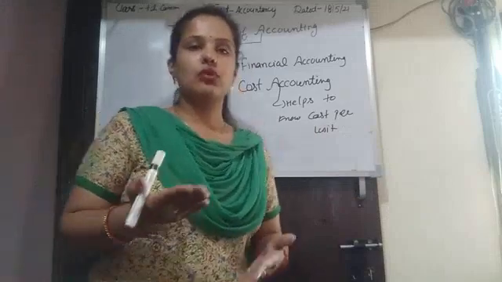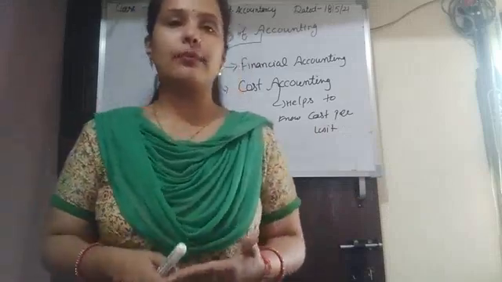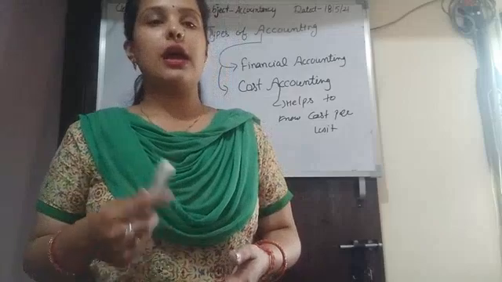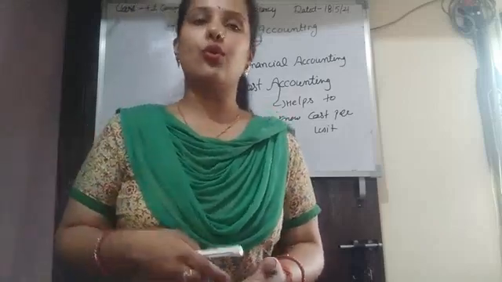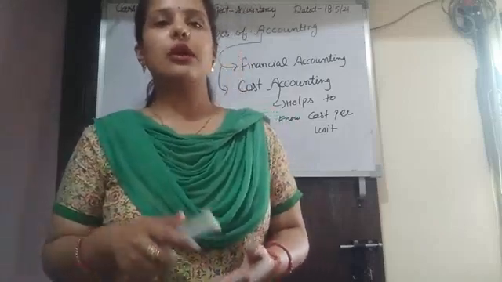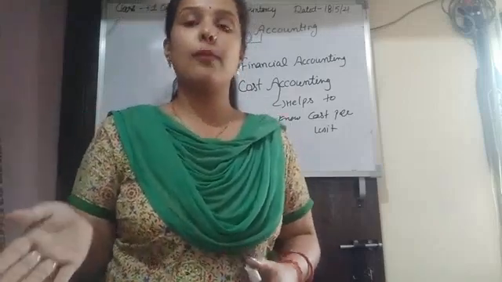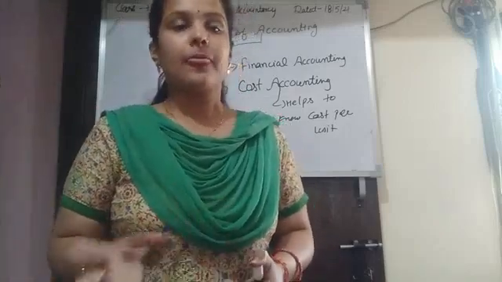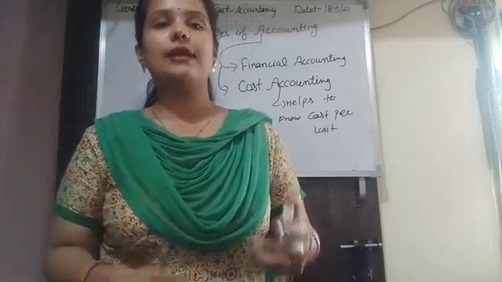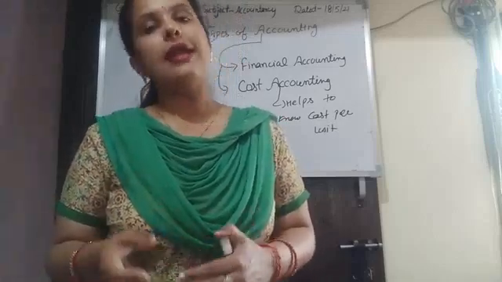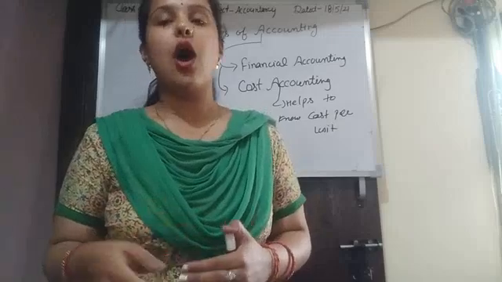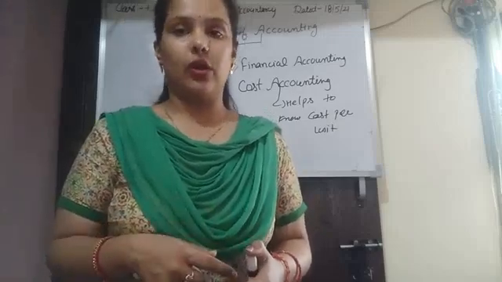The main objective of cost accounting is to ascertain the cost of a product, and it helps the management to control the cost. It also helps to determine the cost per unit of the product, and also the cost of jobs and processes. It also helps to estimate the cost and gives measures for how cost is controlled. Clear?